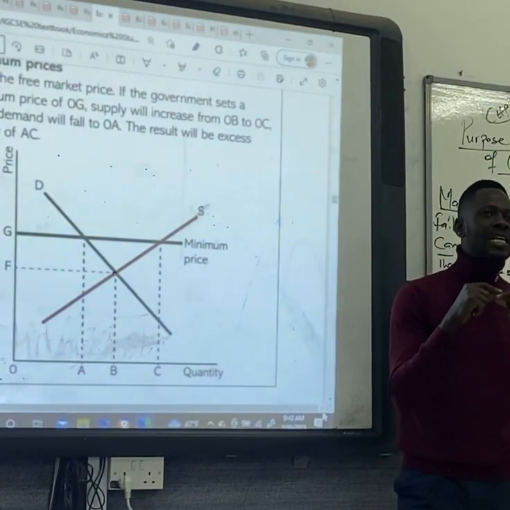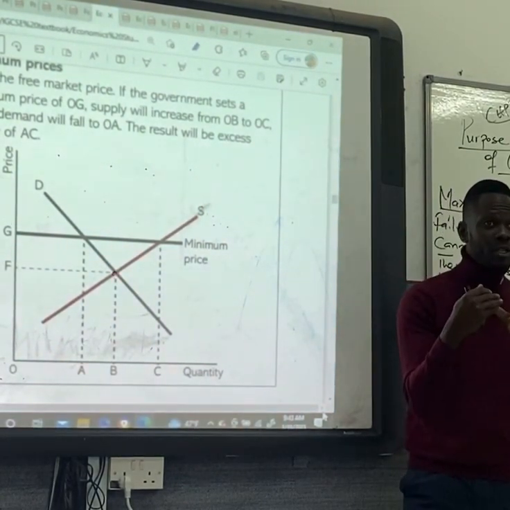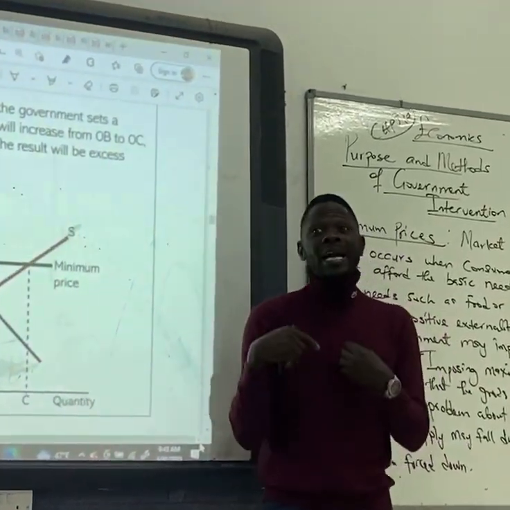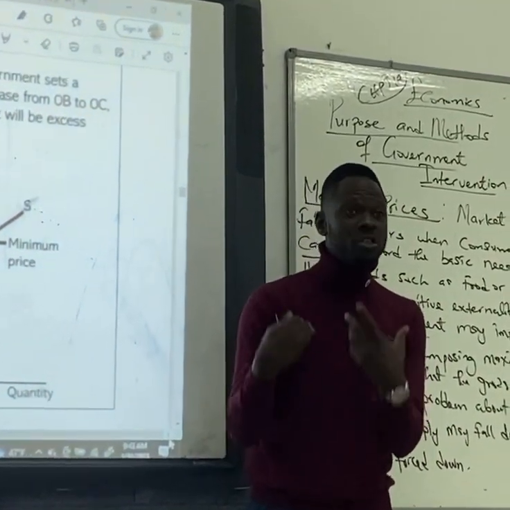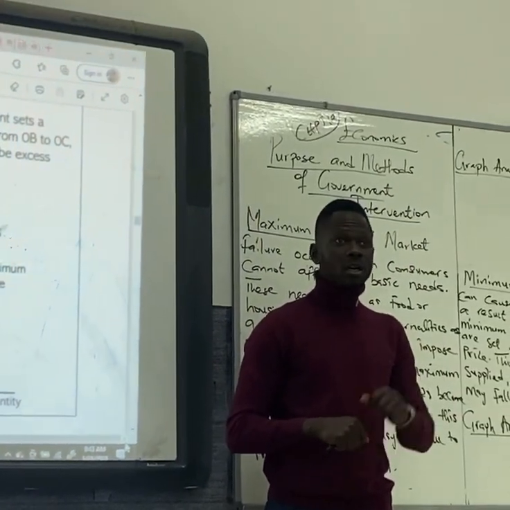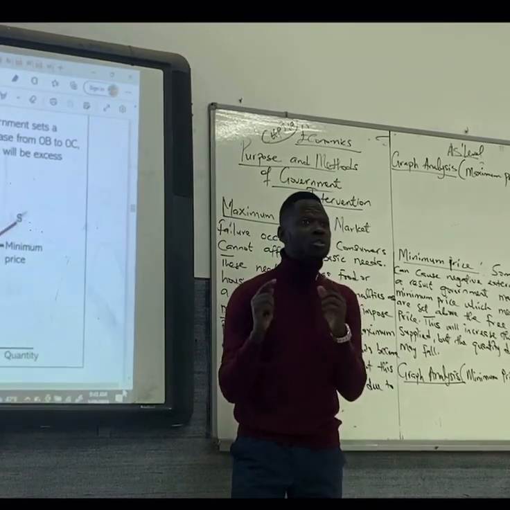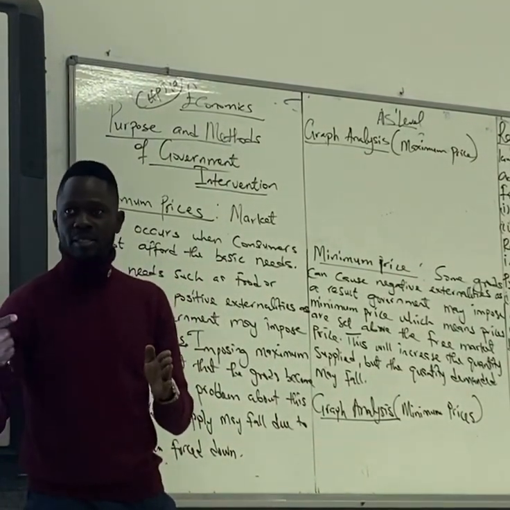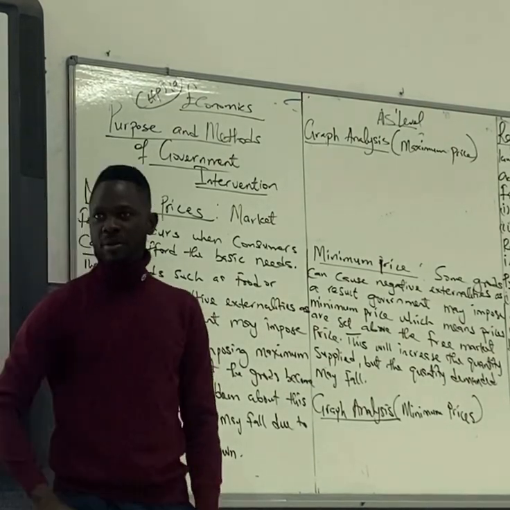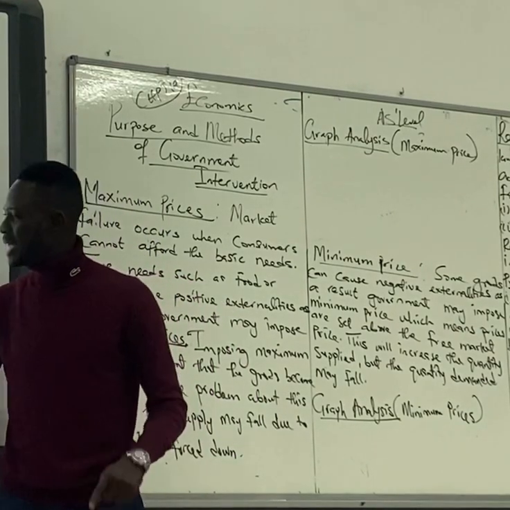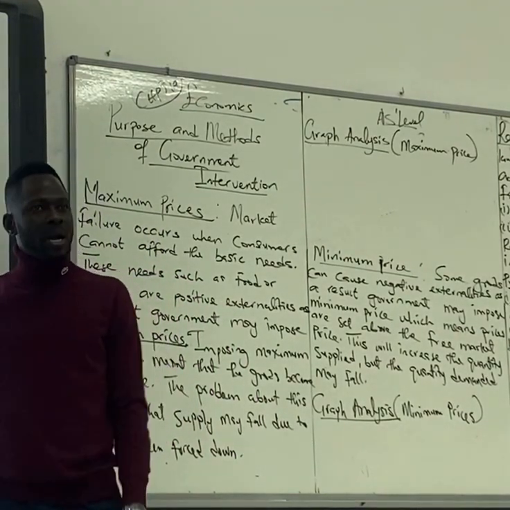So if it's causing negative externality, government wants to ensure that they stop producing them. But government cannot stop them. The only way government can stop them is to stop consumers from consuming them. Government cannot stop the producers from producing. Rather, government can discourage consumers from consuming them. And how will government do that? By setting a price above the free market price.